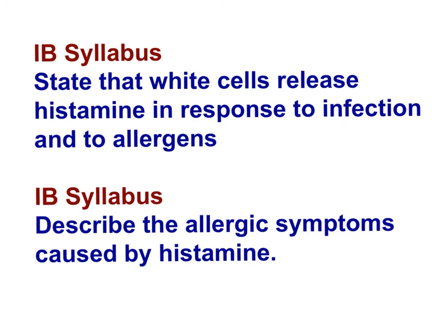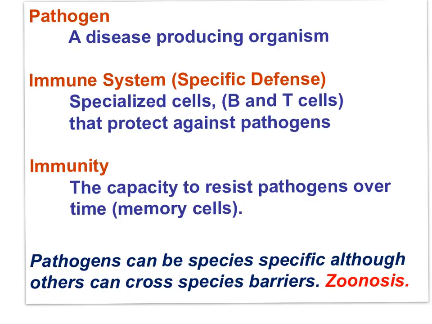But before moving to specific defense mechanisms, let's consider how pathogens, which are typically species-specific, can cross the species-specific barrier. A pathogen is a disease-producing organism, and we do have specific defense mechanisms, specialized cells, B and T cells, that protect us against very specific pathogens. Immunity is the capacity to resist pathogens over time because of memory cells that are produced through an earlier exposure to the pathogen. These cells have remained alive and waiting in the body for a second exposure.